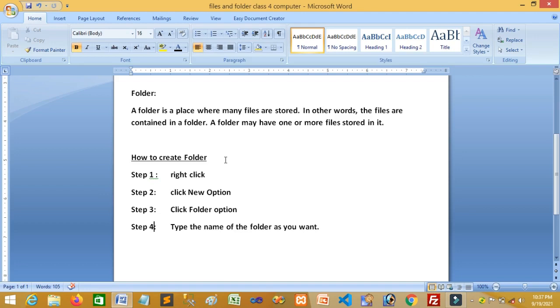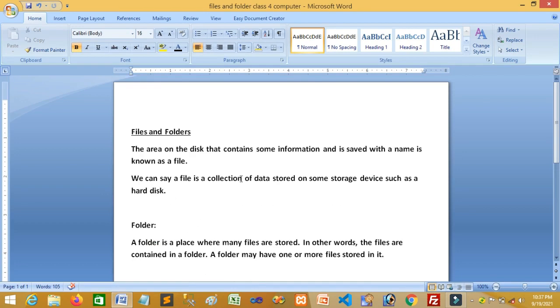Okay, so the definition of files: the area on the disk that contains some information and is saved with a name is known as a file, or we can say a file is a collection of data stored on some storage device such as a hard disk. So this is called files.